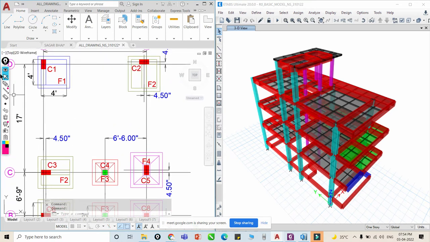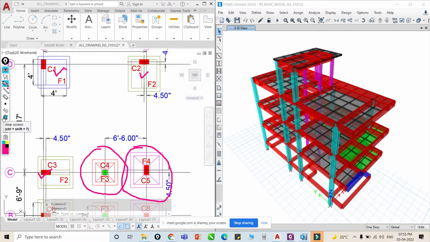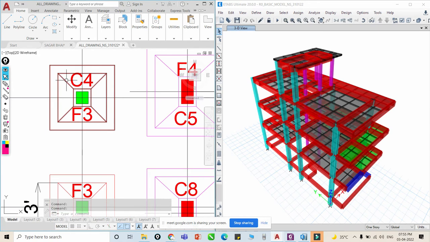Okay, on my screen you can see this is our eccentric foundation. This is eccentric, this is eccentric, this is eccentric. Now this is a slope foundation. How can I say this is a slope foundation? What is the clue that we say this is a slope foundation? Anyone? The lines that are radiating from the column towards the edges. Definitely, right? This line is representing a slope foundation.